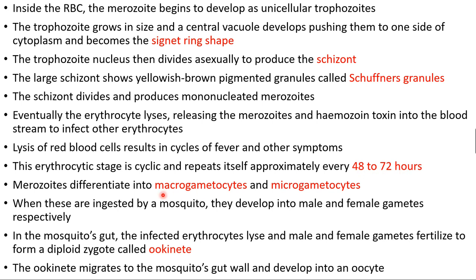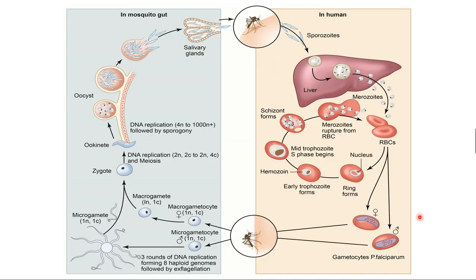If it is not affecting the RBC, the merozoite also differentiates into the microgametocyte and macrogametocyte, okay, the female, and the microgametocyte or male gametocyte. These are taken up by the mosquito and develop into male and female gametes respectively. Here I said the merozoites go through the signet ring stage, trophozoite stage and schizont stage, and then merozoites; they release all the merozoites, which either affect the RBC or develop through the gamogony process into female macrogametocytes or male microgametocytes.